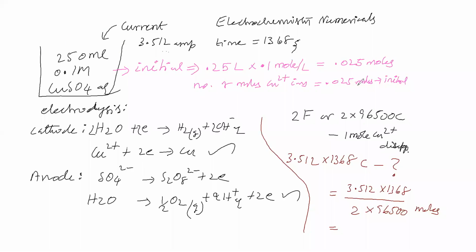Number of moles of copper ions left in the solution is equal to initial value minus how much disappeared. Initial value is 0.025 moles.